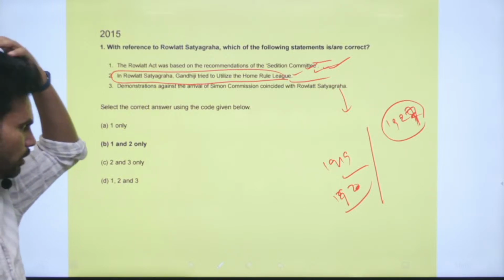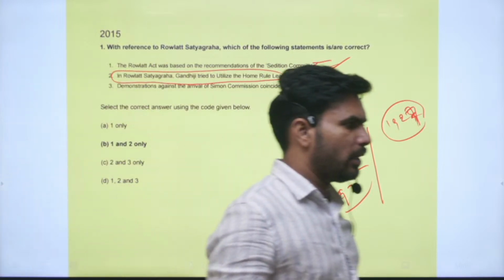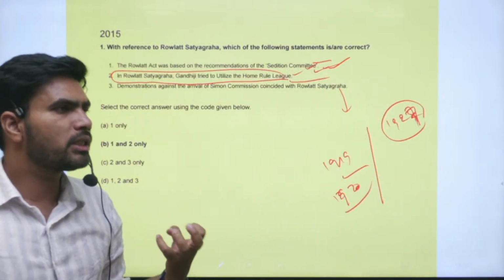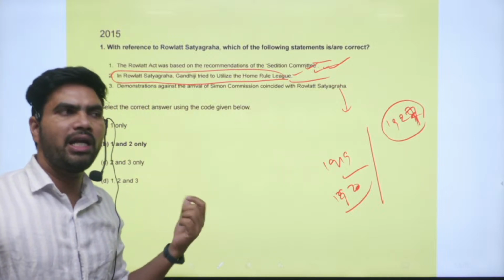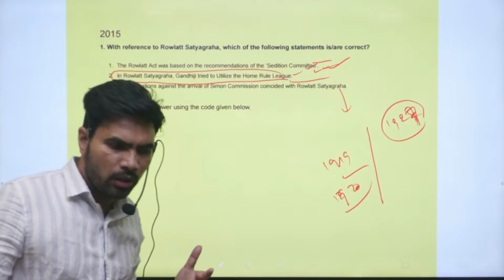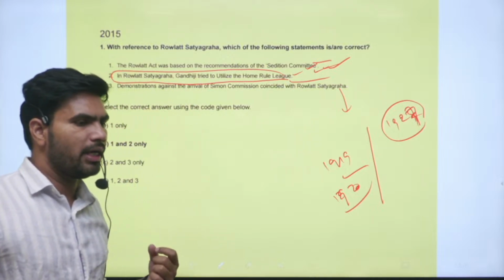The commission gave its recommendations, and to discuss these proposals, the round table conferences were called. Three round table conferences were conducted.